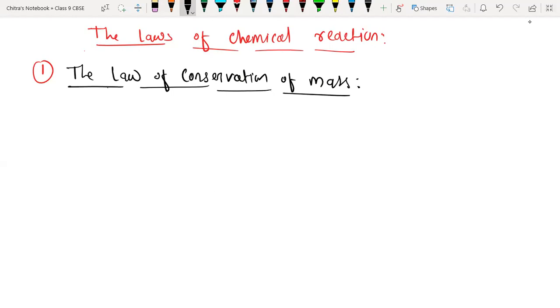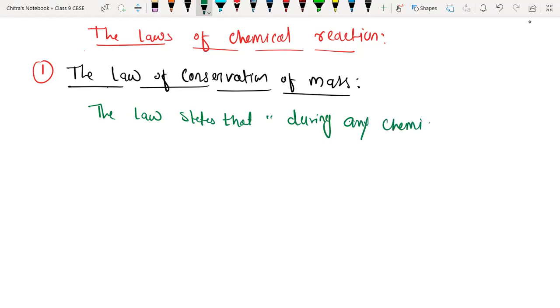So the law states that during any chemical reaction, mass can neither be created nor be destroyed.